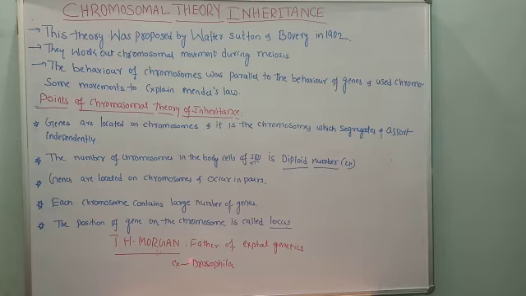As Mendel selected the garden pea for his breeding experiment because of some reasons, why did T.H. Morgan select Drosophila melanogaster for his breeding experiment in the laboratory? We are going to discuss that in the next video.